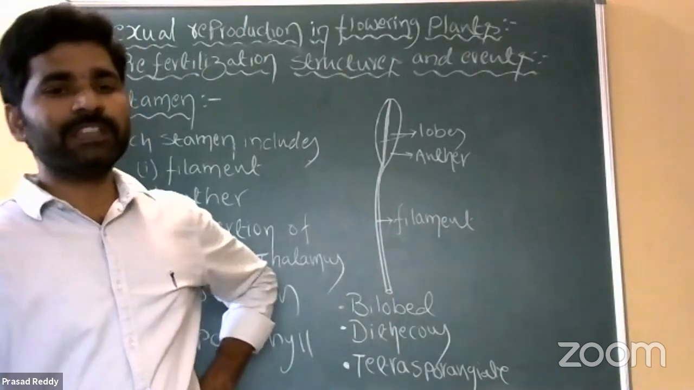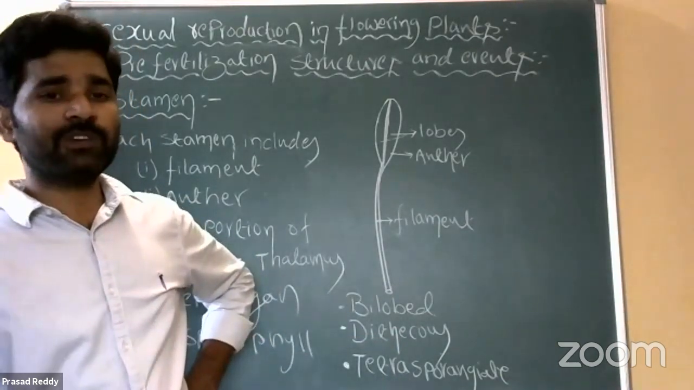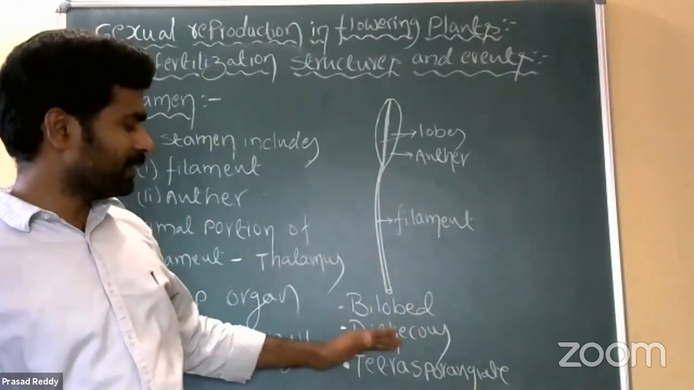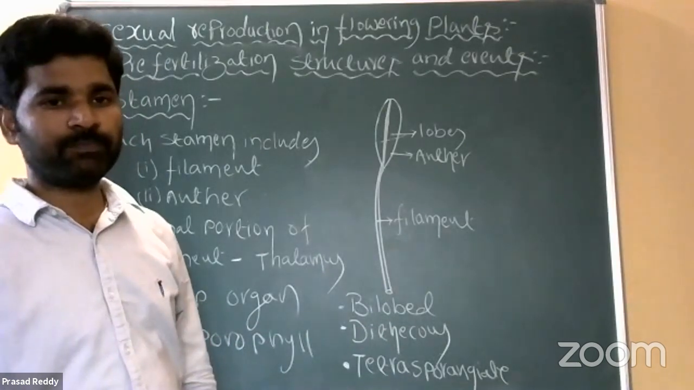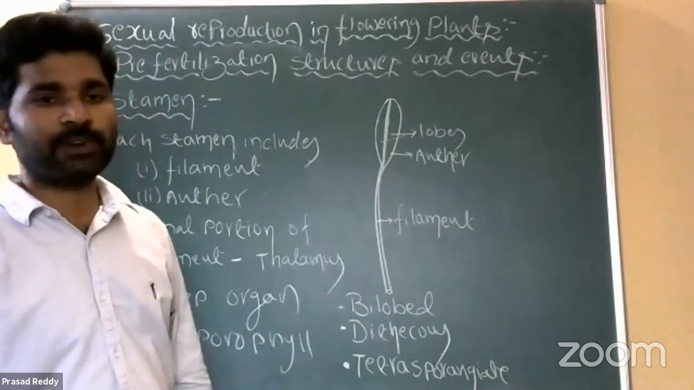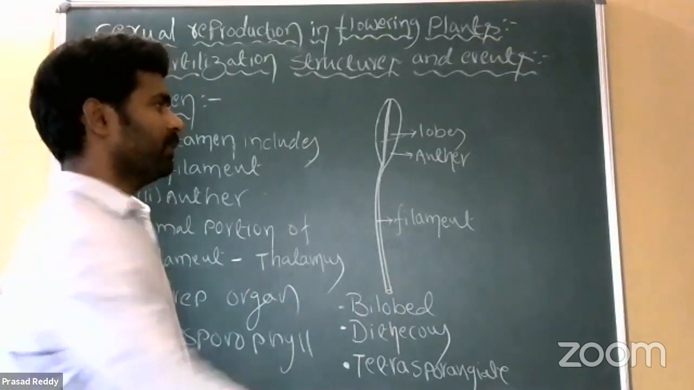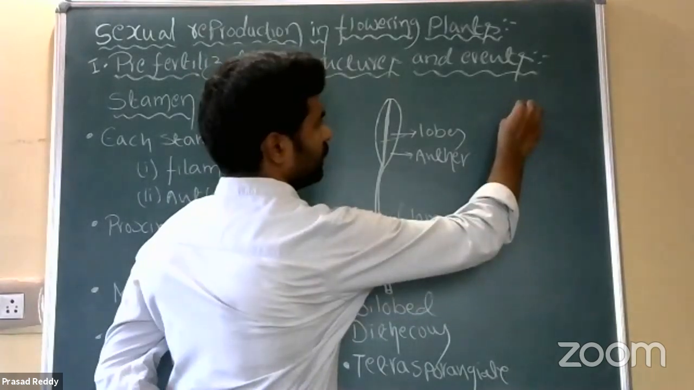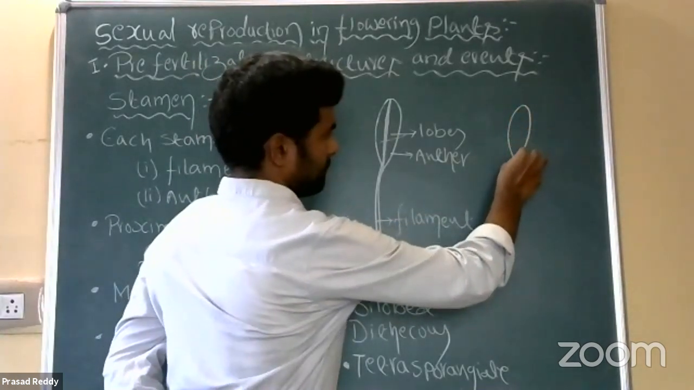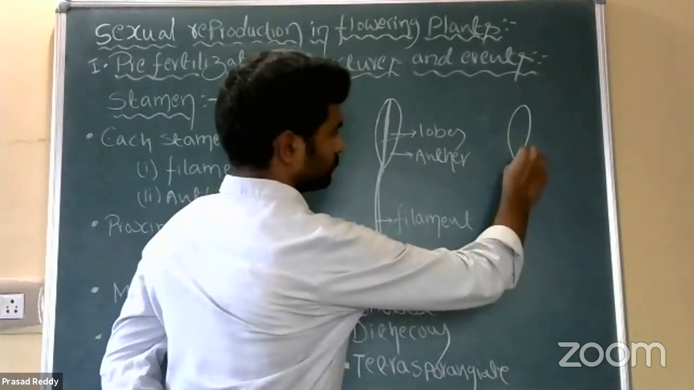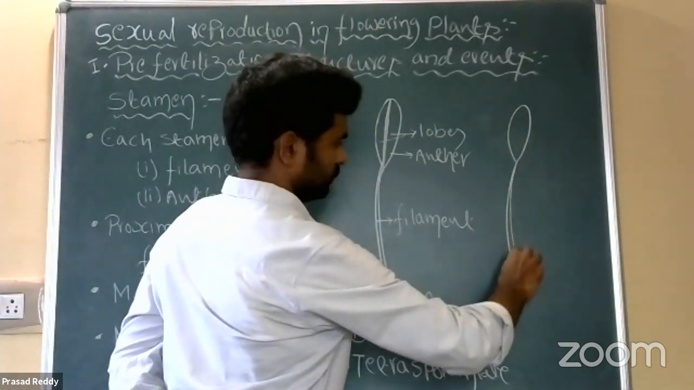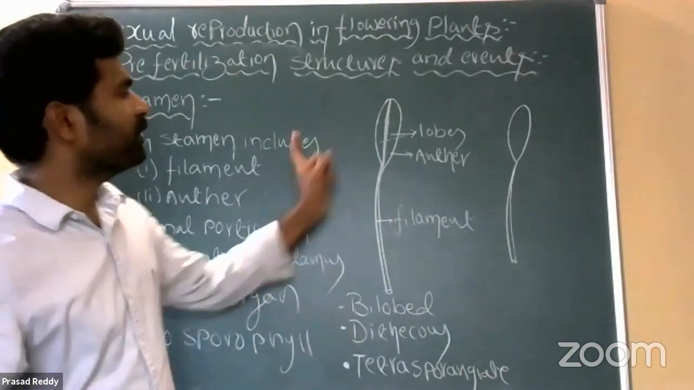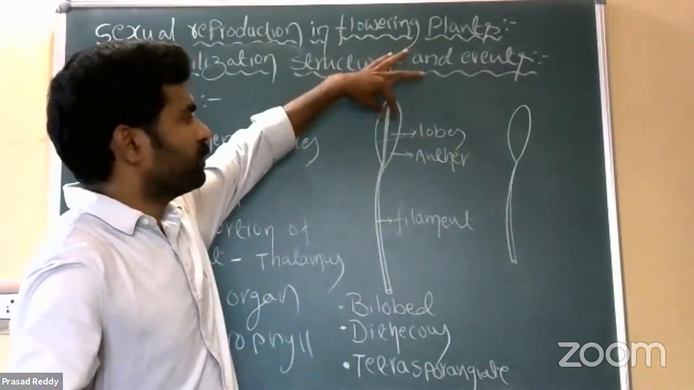Example, majority of the angiospermic plants exhibit bilobed dithecous tetrasporangiate anthers. Then monothecous anthers again. Monothecous anthers. See here. So this is monothecous anther. What is the difference between these two anthers? Here it is bilobed anther.